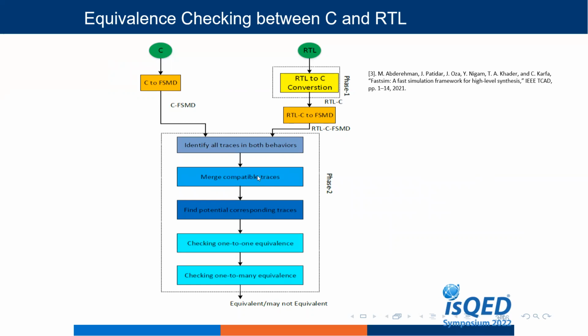If traces have the same output in a behavior, then we can merge them into one. Then after that, find potential corresponding traces. If all traces are merged and they are one-to-one traces in both behaviors, then we can do one-to-one equivalence checking. If that's not possible, then we do one-to-many equivalence checking. Finally, our algorithm will generate either equivalent or may not be equivalent.